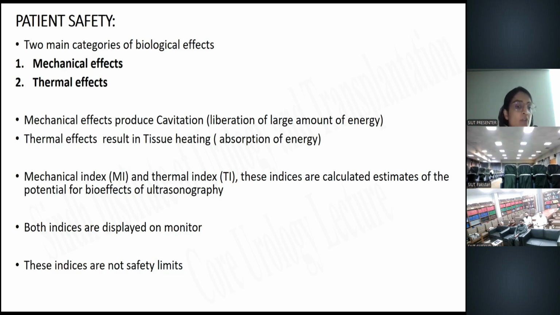The thermal effect results in tissue heating, which occurs at the molecular level because of the absorption of energy. Thermal effects depend upon many factors like the mode of imaging, the transducer frequency, and the time of exposure. There are two documented indices: first is the mechanical index, and the other one is the thermal index. These are calculated estimates of the potential for bioeffects of ultrasonography. Both indices are displayed on the monitor, and the practitioner should be aware of their location on the monitor. These indices are there, but they are not considered safety limits.